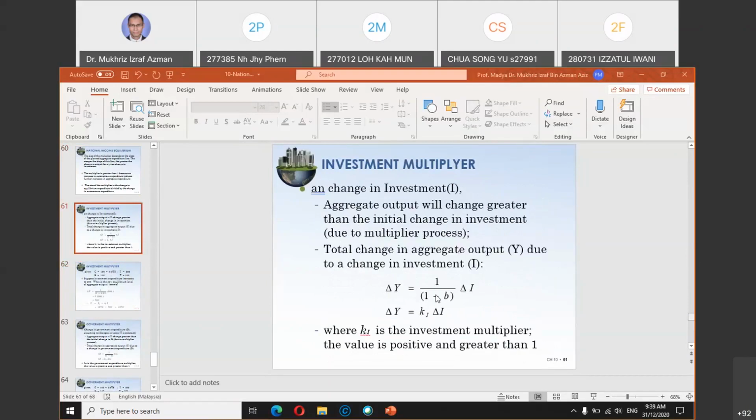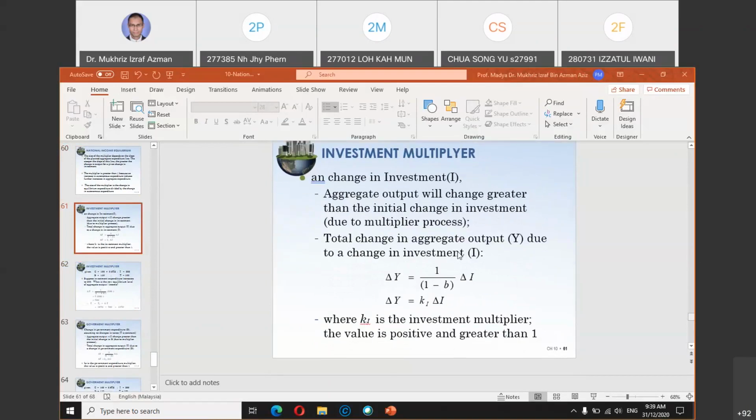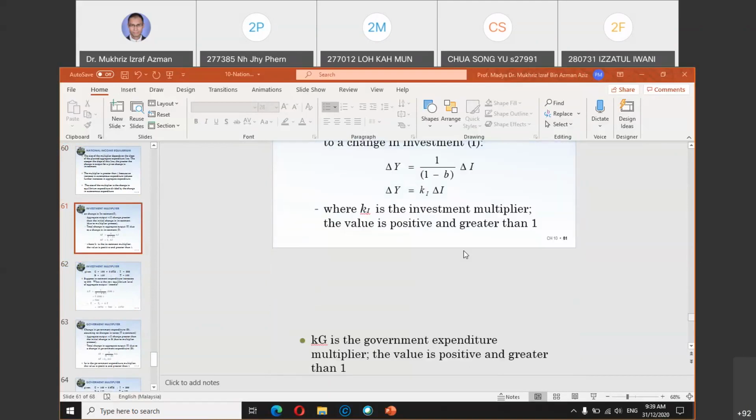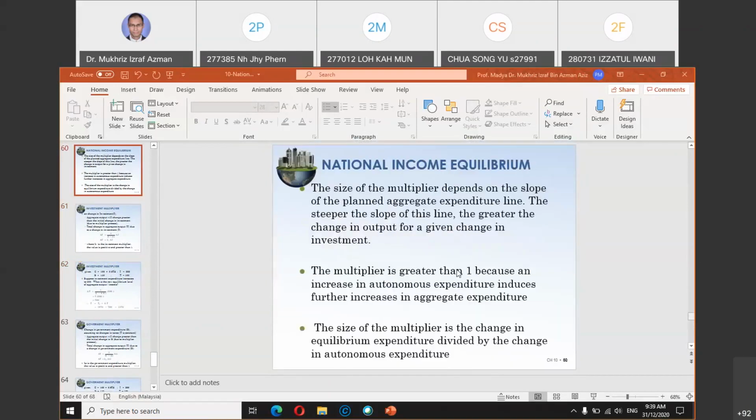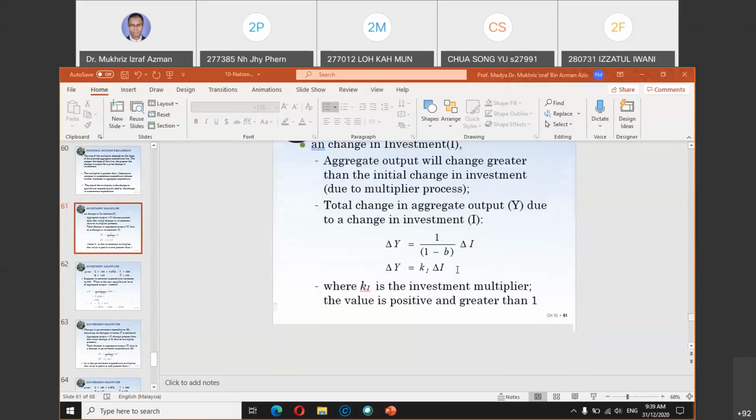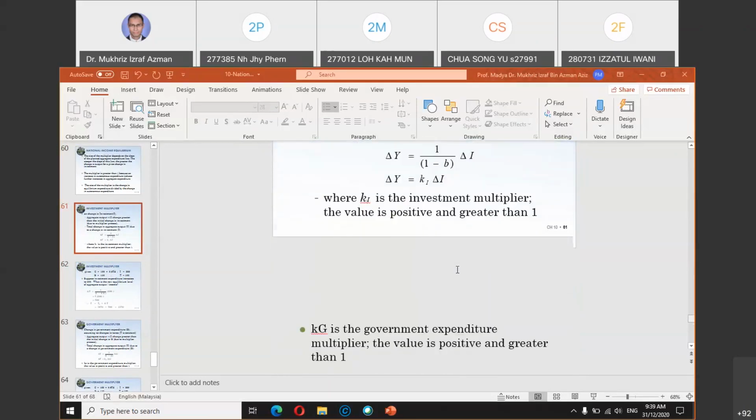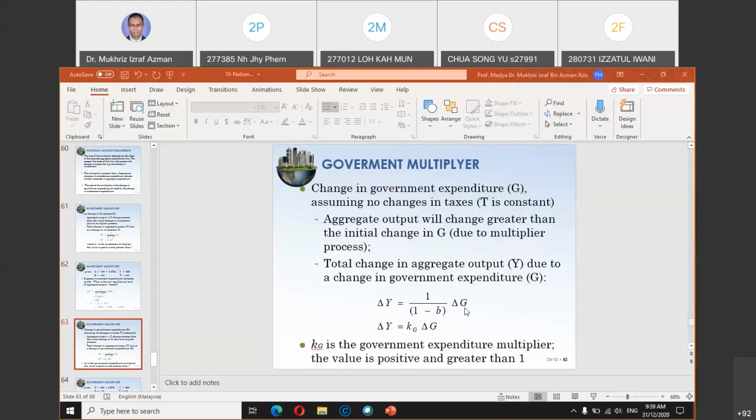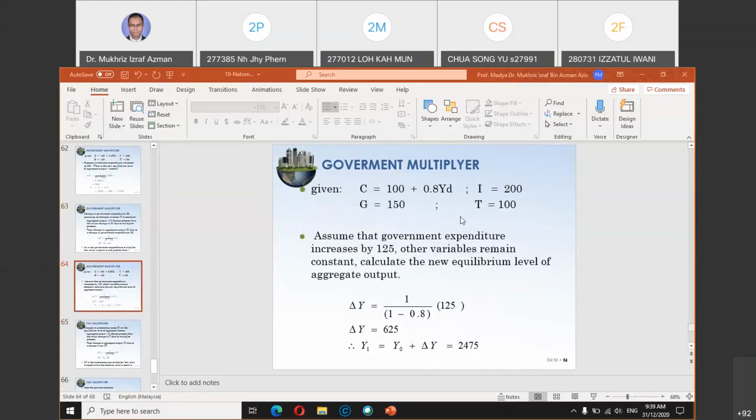It is 1 divided by 1 minus B multiplied by change in I for the investment multiplier. For the government multiplier, you multiply by the change in government expenditure, but this component remains the same. So for example, here you have a simple example. Assume that government expenditure increased by 1 to 5.